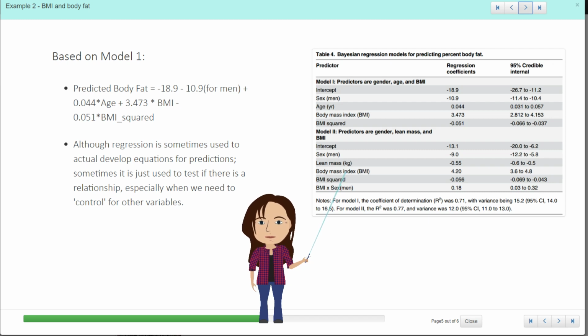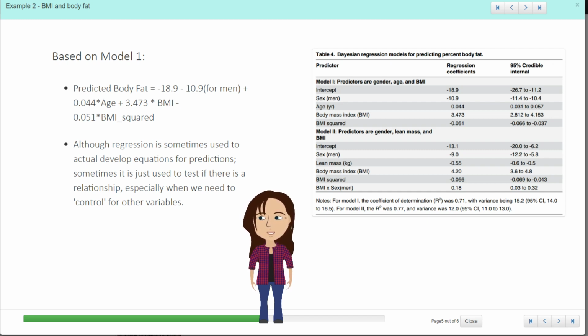So what we have got is predicted body fat is equal to a constant value, so perhaps like a starting level. We have an adjustment for men, meaning that the equation will suit women as it is. They're like the reference level. If you're a man, you get this little adjustment because you presumably have slightly less body fat. Then we get a slight increase in body fat for age. And then we get our main term, which is the BMI, and then a little adjustment for the BMI squared. And that's a lower coefficient. That's that little kink over at the top.